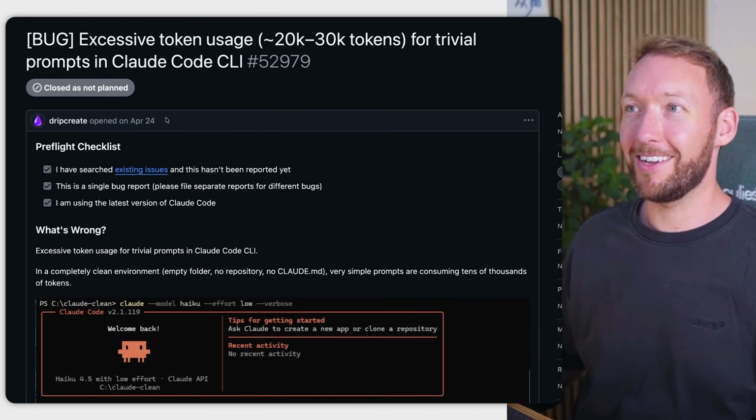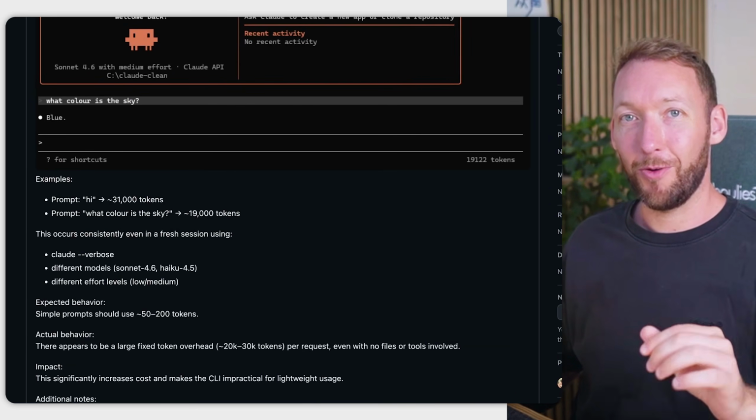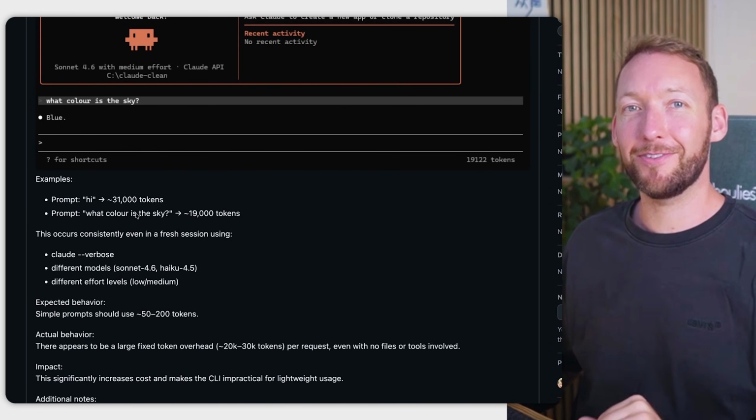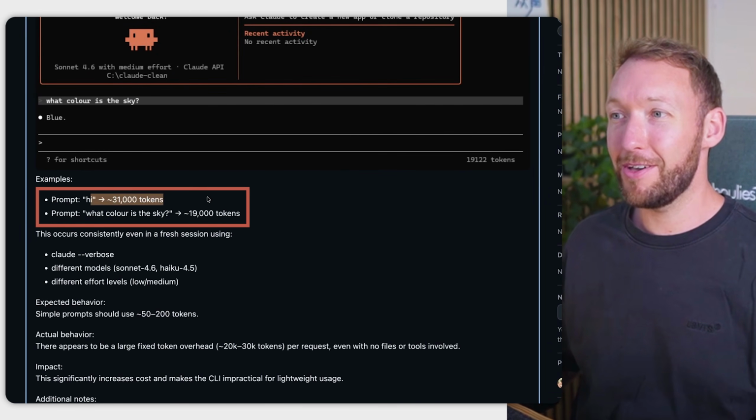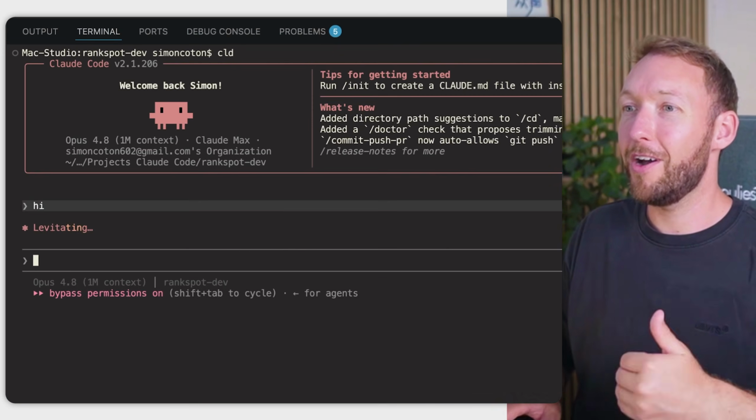Now, I was totally surprised when I first saw this, but if you open Claude Code and you simply type something like hi, or what color is the sky, like this guy did here on GitHub, that one word or that one sentence could cost you tens of thousands of tokens. You can see here, prompt, hi, 31,000 tokens. Prompt, what color is the sky? 19,000 tokens. And then I can try it on my own repo here.